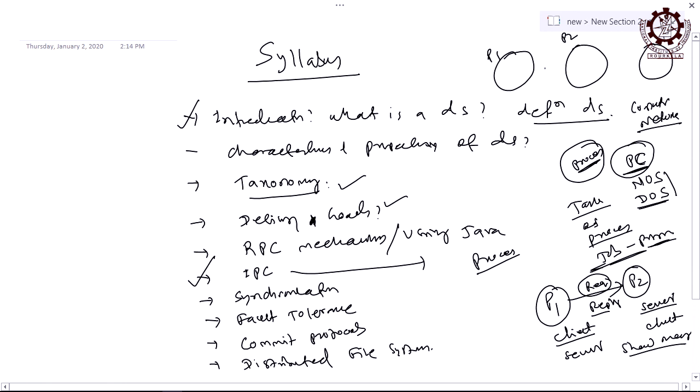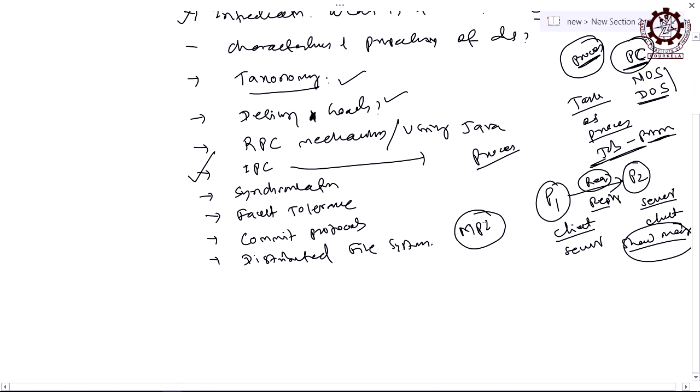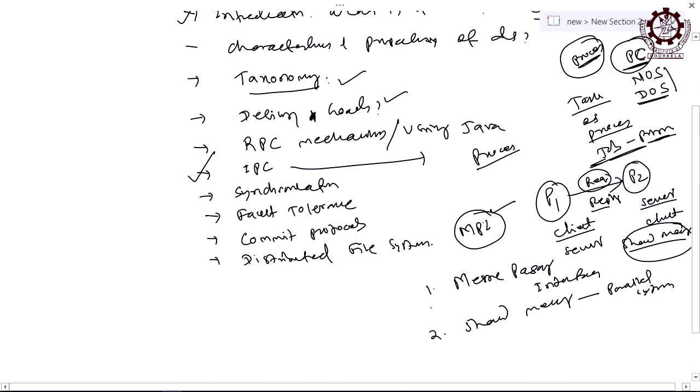So, here the shared memory computation model will not be sufficient. For that we have to depend upon another paradigm, called MPI, message passing interface. In general, there are two types of communication mechanism: one is shared memory and another is MPI, message passing interface. Shared memory is useful for parallel systems and message passing is used for distributed systems. Okay. This applies to parallel systems, or even a single PC, a single user system, right.